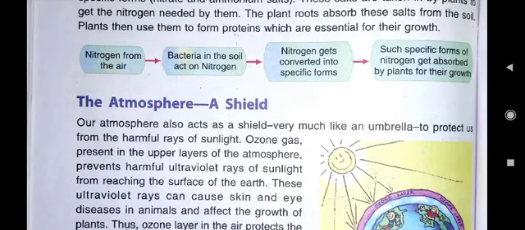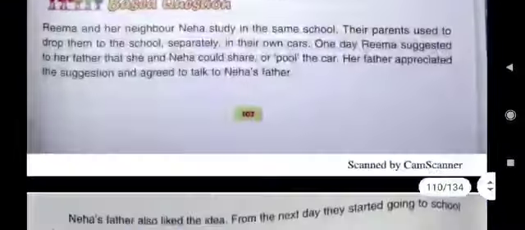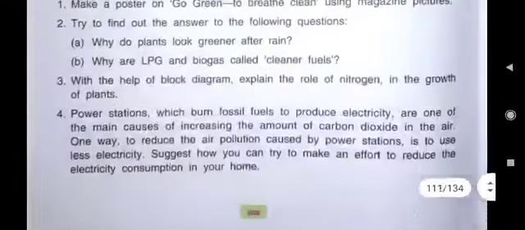Nitrogen gets converted into specific forms, and such specific forms of nitrogen get absorbed by plants for their growth. That you have to draw in your science notebook.